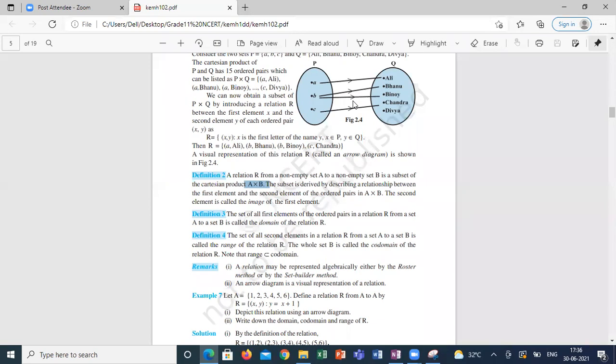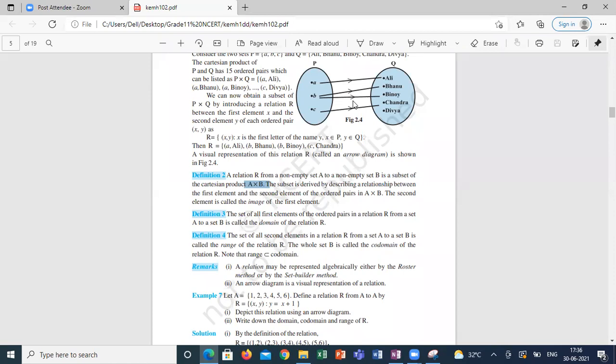Codomain, range and domain. The set of all second elements in relation R from set A to set B is called range. The whole set B is called codomain. Range is a subset of codomain. Sometimes range is equal to codomain also. Clear guys what I'm saying? So there is a difference between domain, codomain and range.